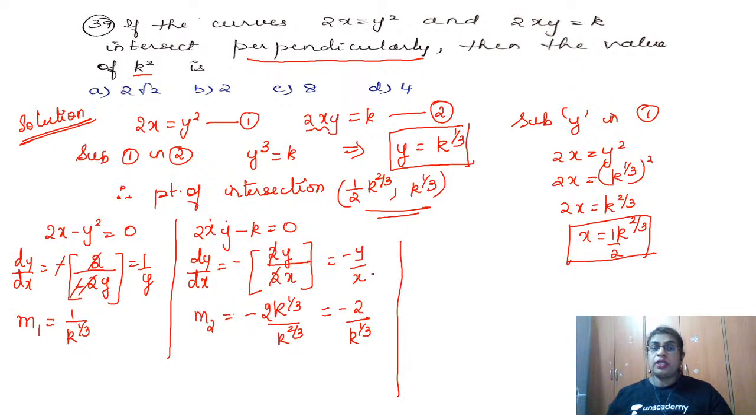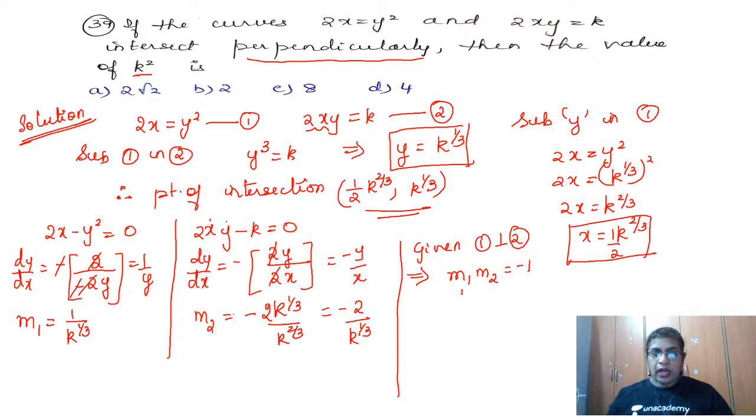Now look into the question. They have told that these two curves intersect perpendicularly. So if they are intersecting perpendicularly, what do we know? m1 times m2 is equal to minus 1. Having that in mind, my final step is I need to find k square. Given that curves 1 and 2 are perpendicular, the product of the two slopes is equal to minus 1.